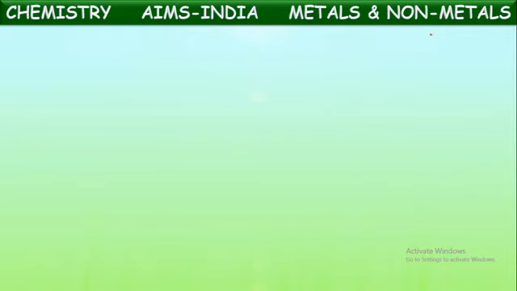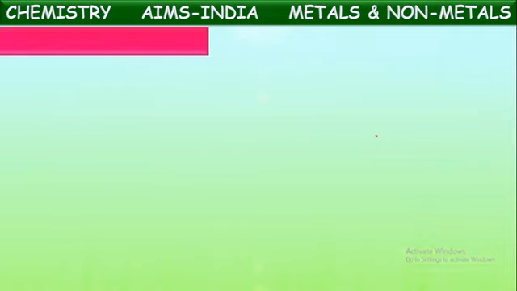So that is the position of the elements in the periodic table. Next, we started discussing metals. Metals exhibit certain properties, we told. Based upon those properties, they are categorized as metals, and we have seen some exceptions from those properties. And next, we have seen the uses of metals. Based upon these concepts, we are now going to have a small assessment. Let us see the questions one by one.